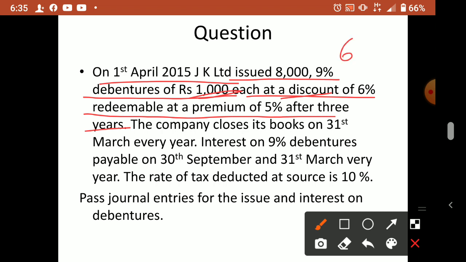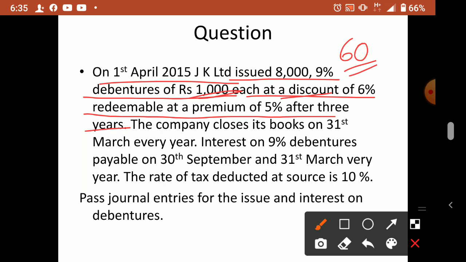Discount is 60. So for 1,000 rupees they allowed a discount of 60. That means the issue price becomes 940. Correct? Yes. 940 will be the issue price.